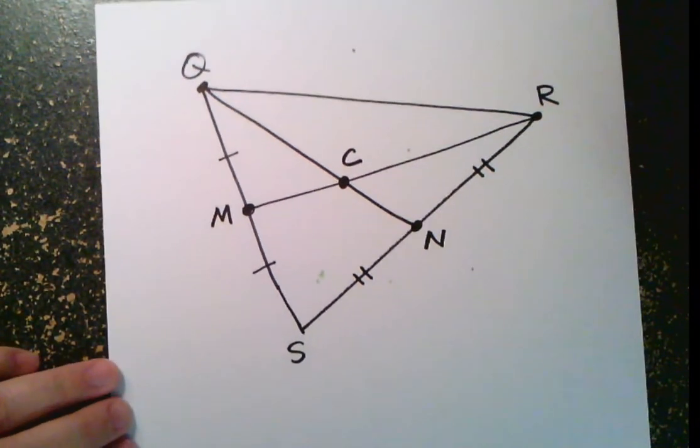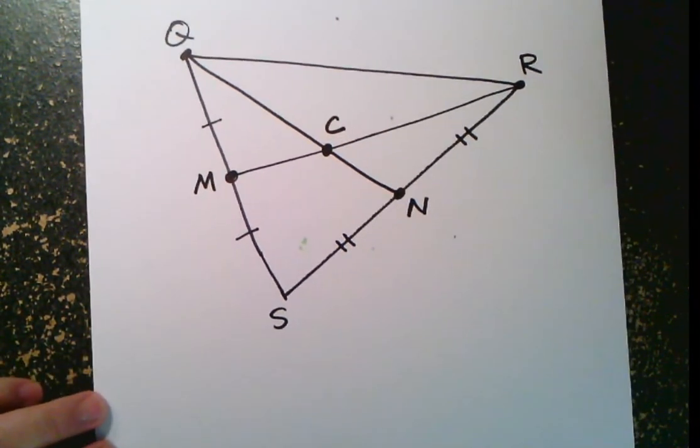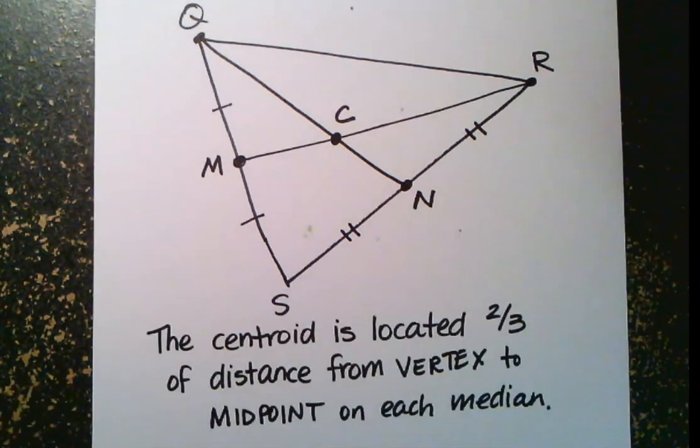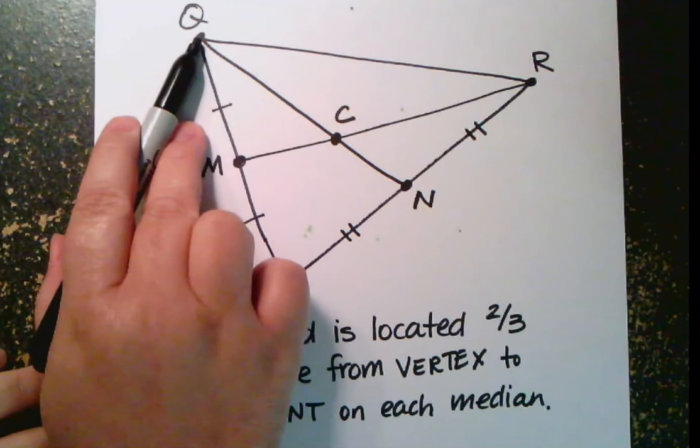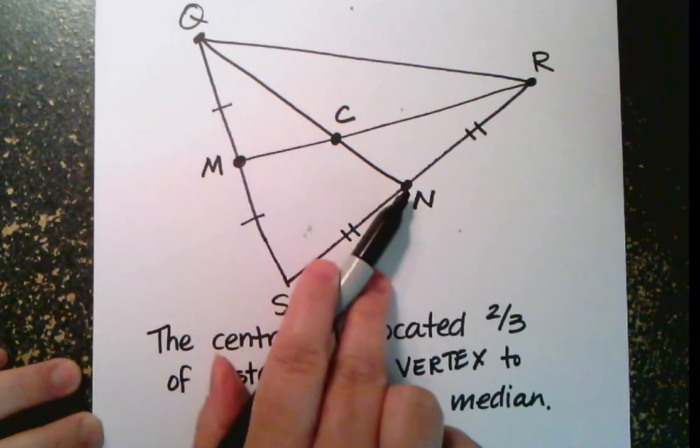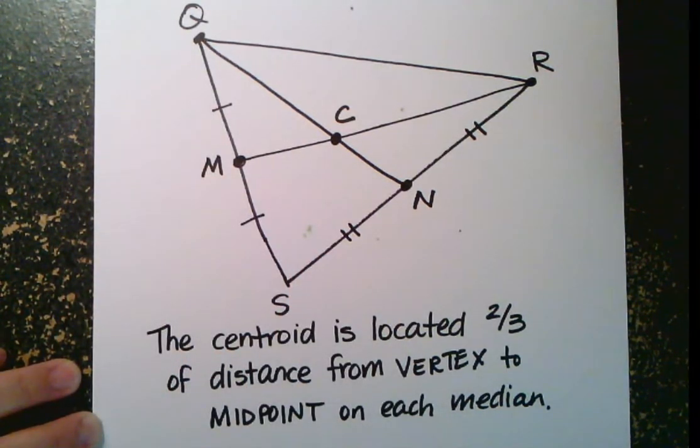The centroid, here's the special part. The centroid is located 2/3 of the distance from the vertex to the midpoint. Now I've written that. Let's say it again. We can find the centroid 2/3 of the distance from the vertex to the midpoint on each median.